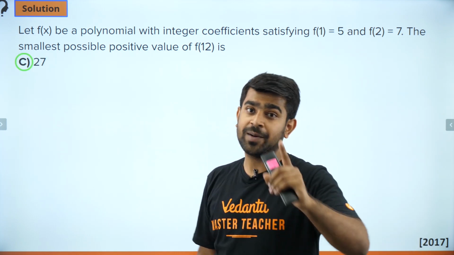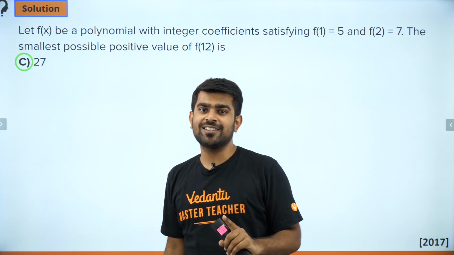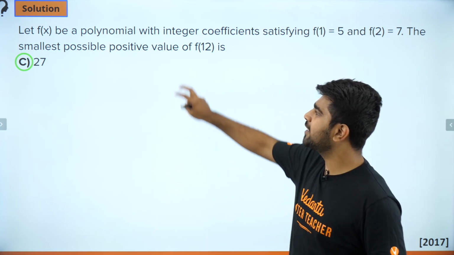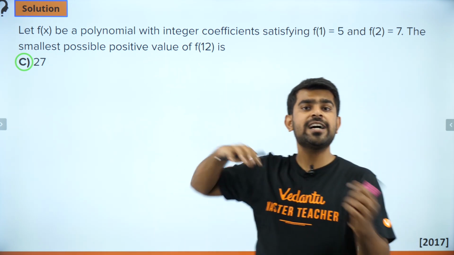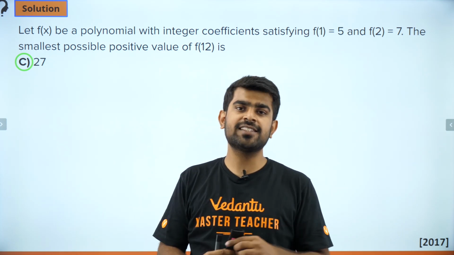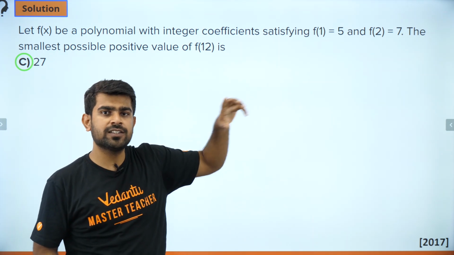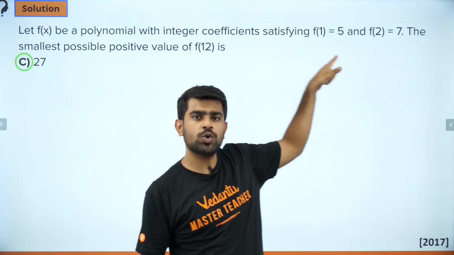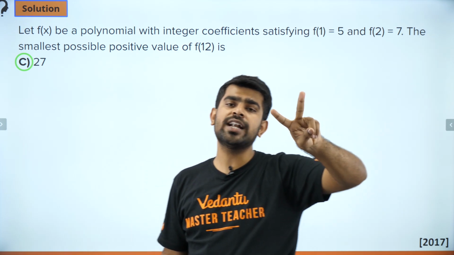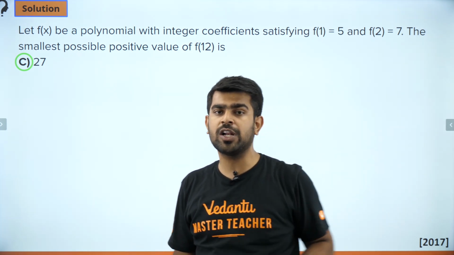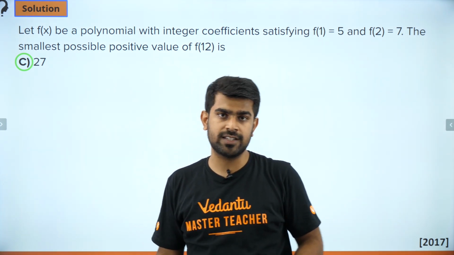And you know what? Some of you might have got it right, because some of my students tried to approximate it to be a linear polynomial. But guys, if you do f of x to be a linear polynomial, because you might say, sir, they gave only 2 conditions, sir. If they give only 2 conditions, I can only assume it to be a linear polynomial. Otherwise, how can I solve it, sir?